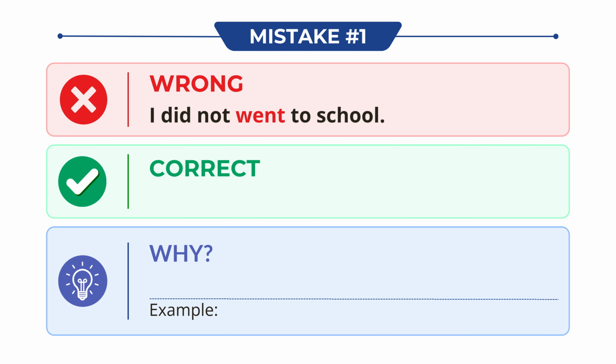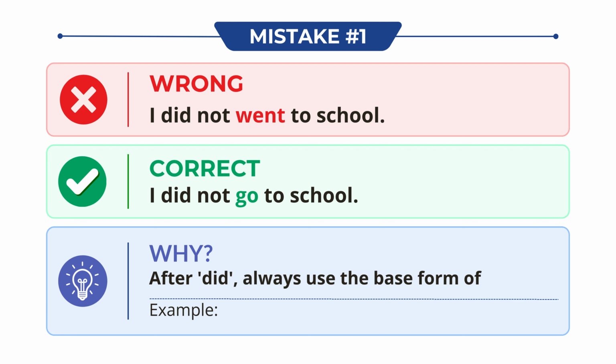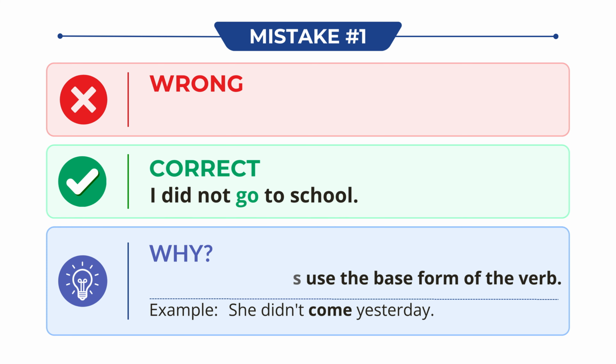Don't say, I did not went to school. Say, I did not go to school. Why? After did, always use the base form of the verb. For example, she didn't come yesterday.